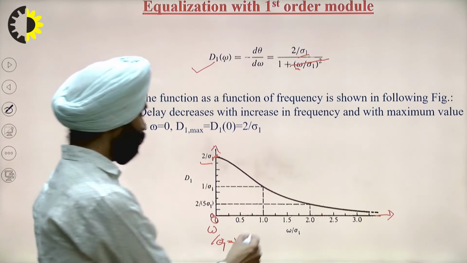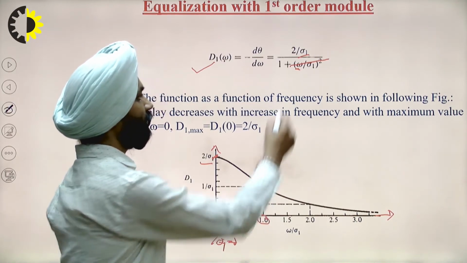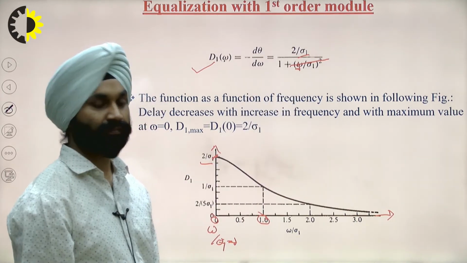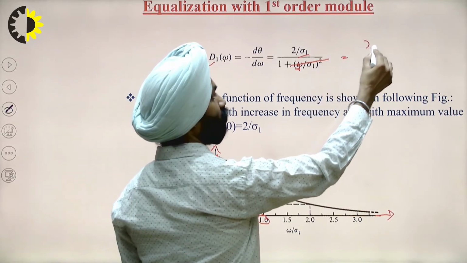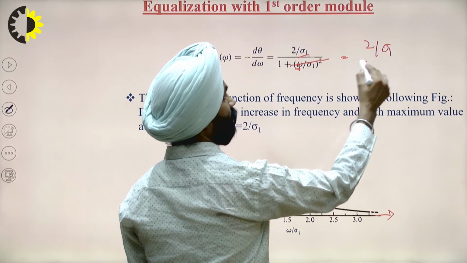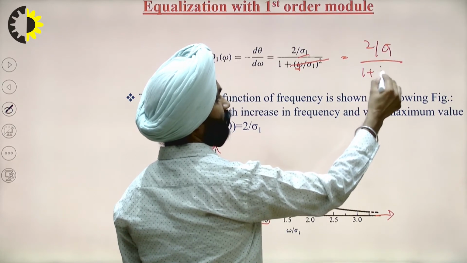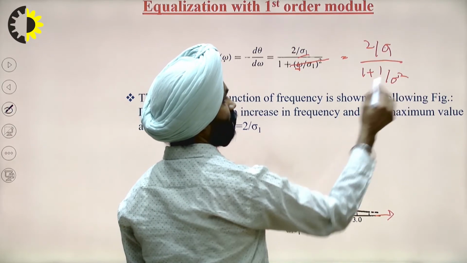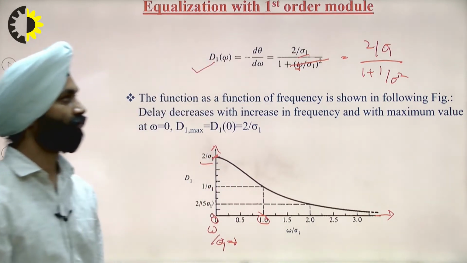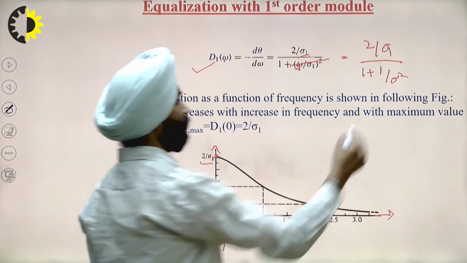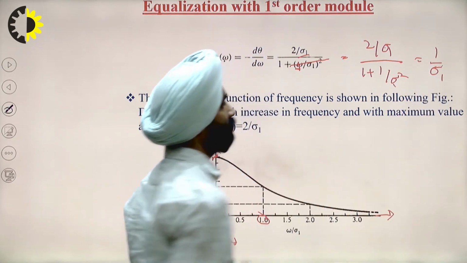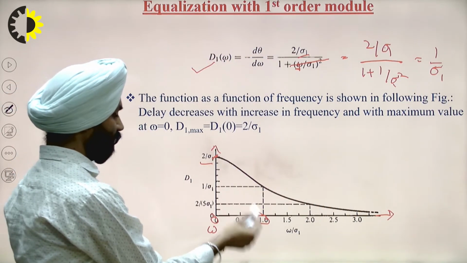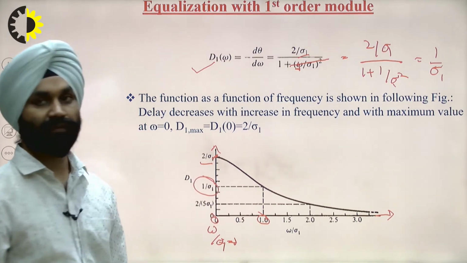At omega is equal to 1, this is equal to 2 by psi 1 upon 1 plus 1 by psi square. And if we calculate it, it gives 1 by psi 1. So at this value, it is 1 by psi 1.